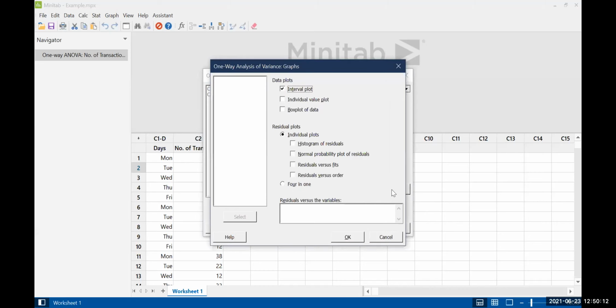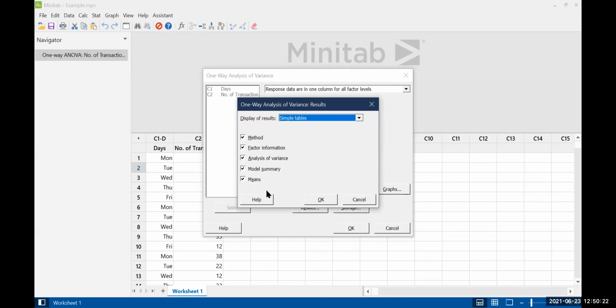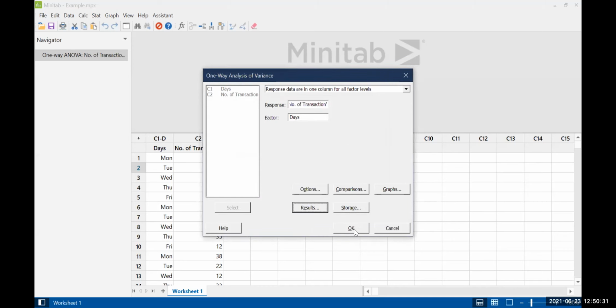If you want graphs, like an interval plot, you can plot it, or select what kind of graph you want from here. Then results: what results you want, such as method, factor information, analysis of variance, model summary. Whenever you click the OK button, that will give the full analysis.